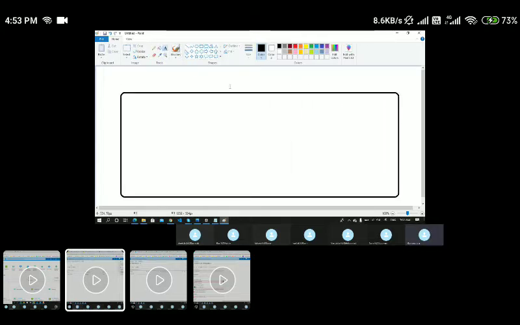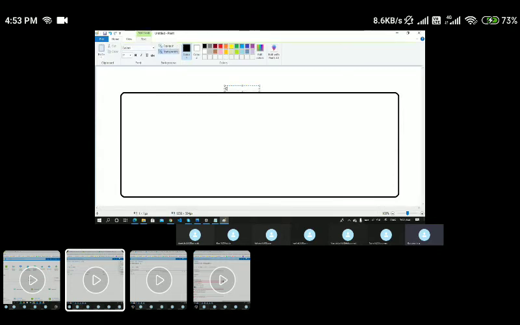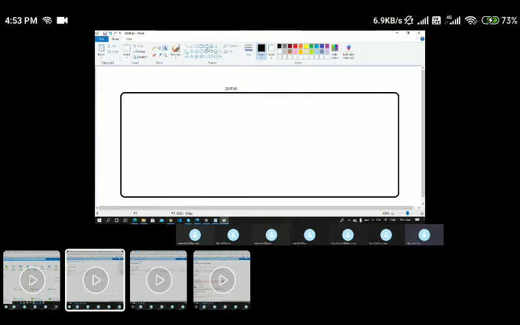Let's take it as an example, East US. This is your East US data center, and within it, let's say you create multiple VNets. Let's say this is my VNet 1. In the same way, if I create one more VNet, I'll call this one VNet 2.